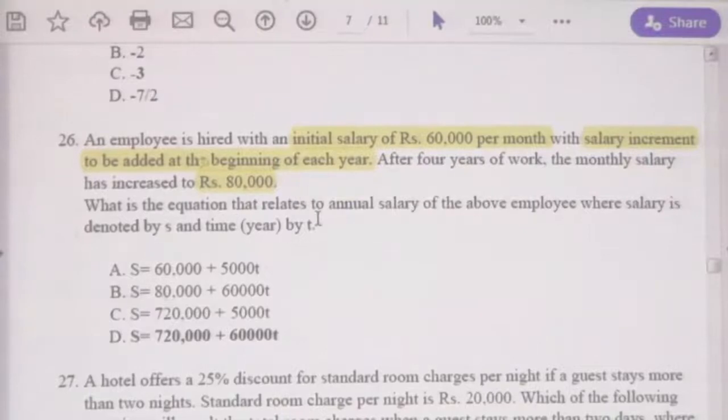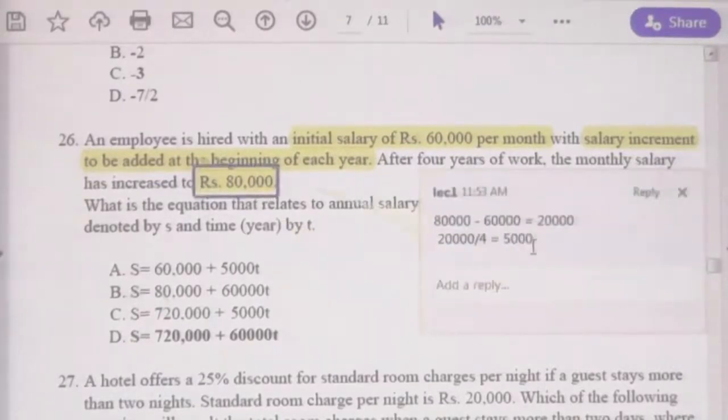What is the equation that relates to annual salary of that above employee, where salary is denoted by S and the time by T, right? Now, you have to develop a formula to find out the total salary he received per annum, sorry, for the 4 years period. You have to develop a formula. You know, annually he received 5,000 salary increase per month, right? This is the 5,000 salary increase per month.